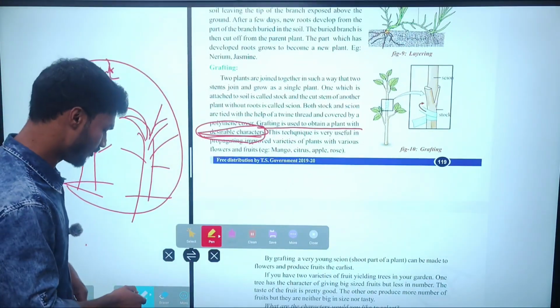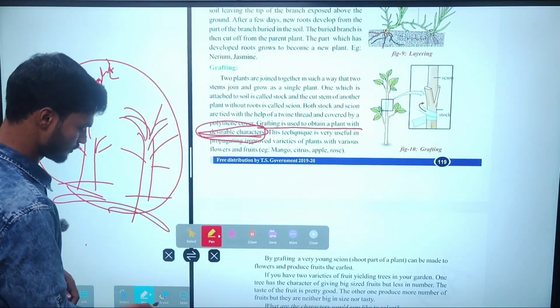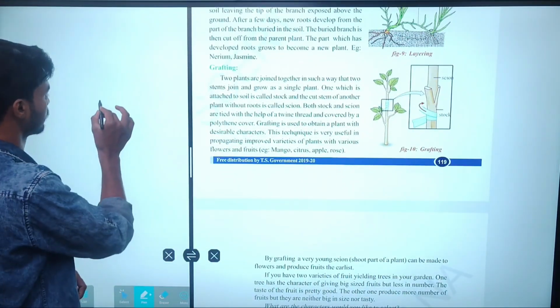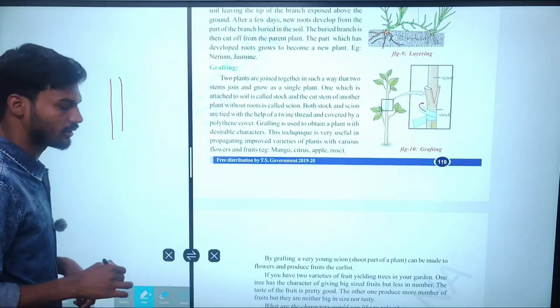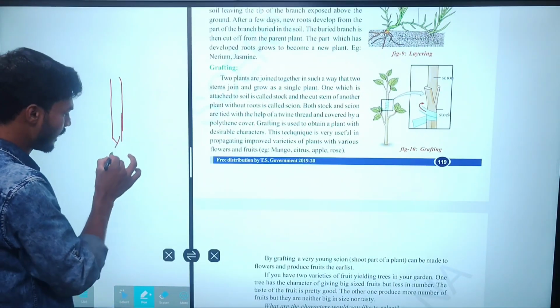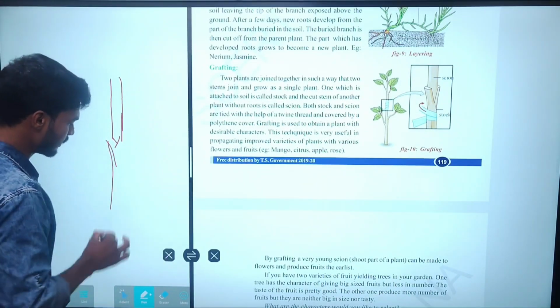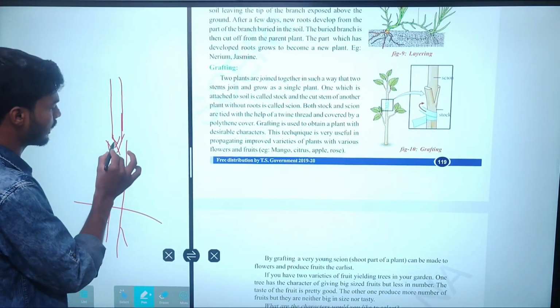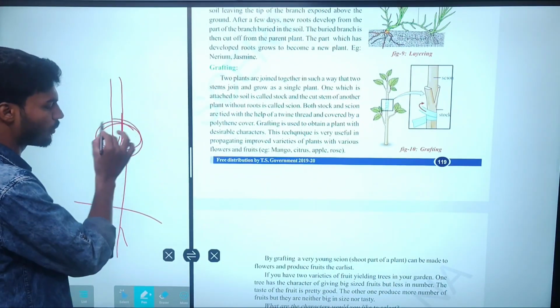Clear? In grafting, the stem is cut, and the stem is attached to the plant with the help of a thread and covered with a polythene cover.